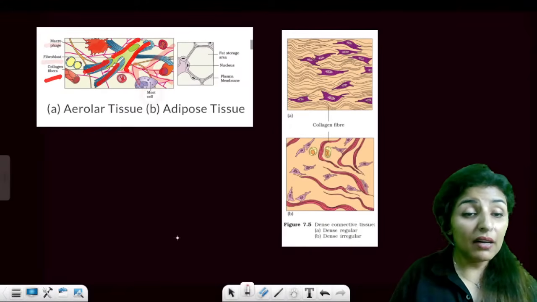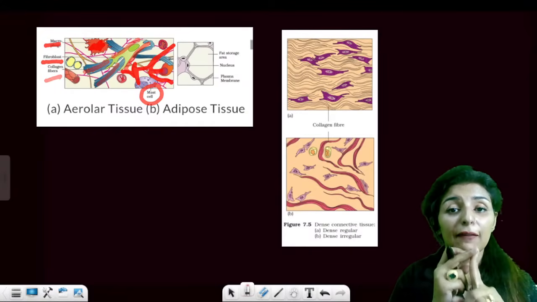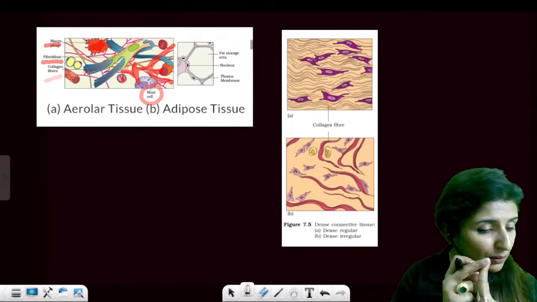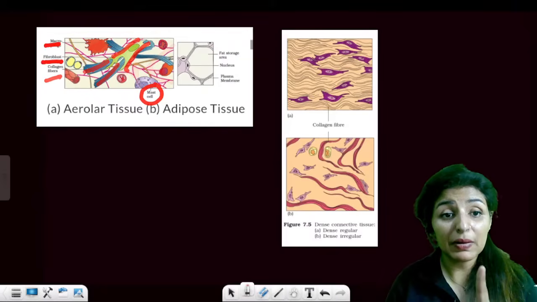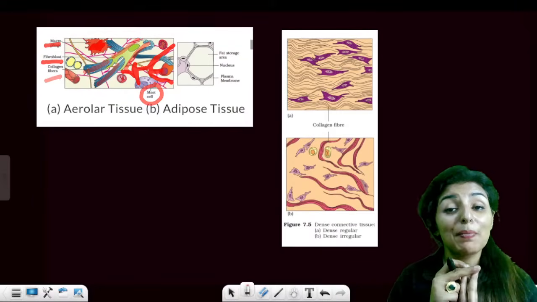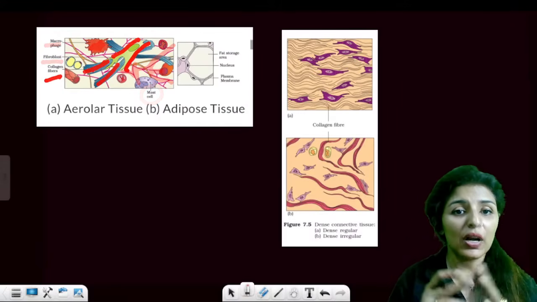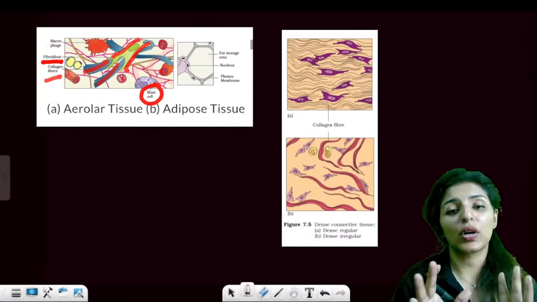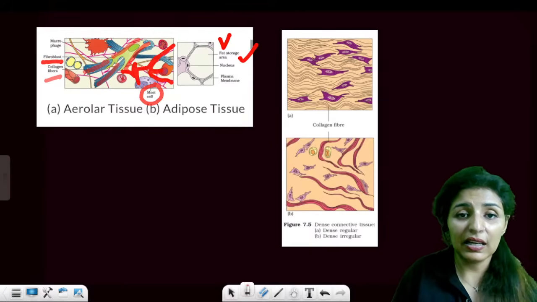So what is the main function of areolar tissue? Remember, function, it forms the framework below the skin. So below your skin, which tissue is present? Areolar tissue. It forms packaging around the tissues. Is that clear? Talking about adipose tissue, it is meant for storing fat. Do you see there is a fat storage area? This is basically a vacuole.